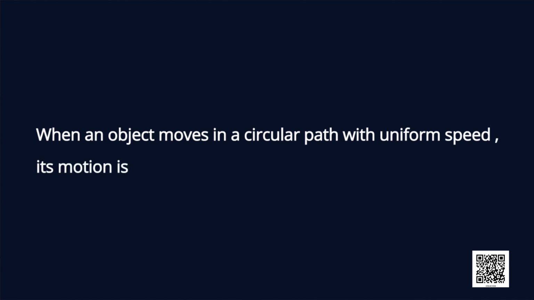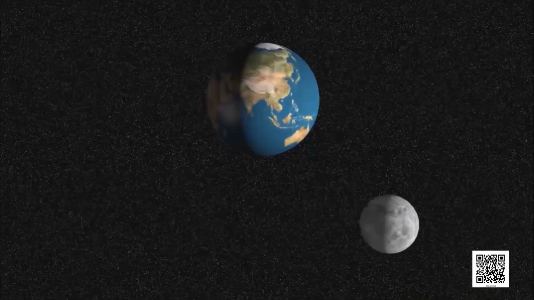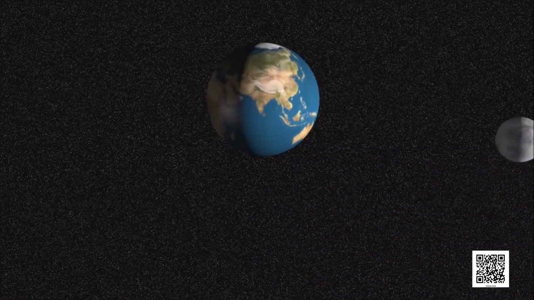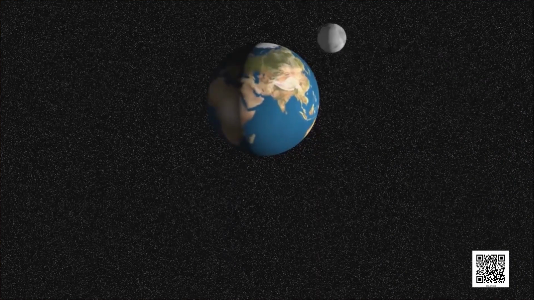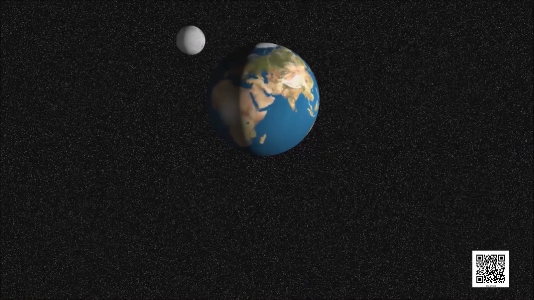When an object moves in a circular path with uniform speed, its motion is called uniform circular motion. There are many more familiar examples of objects moving under uniform circular motion, such as the motion of the moon and the earth, a satellite in a circular orbit around the earth, a cyclist on a circular track at constant